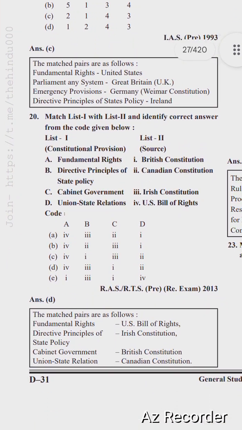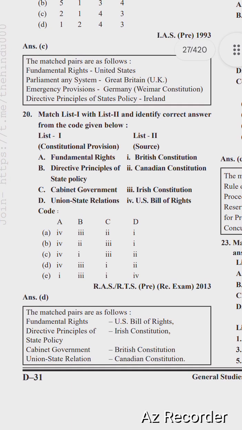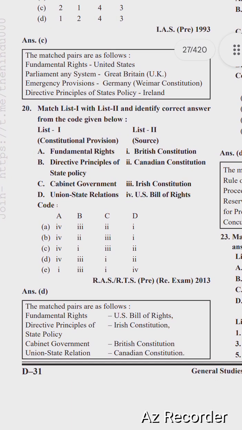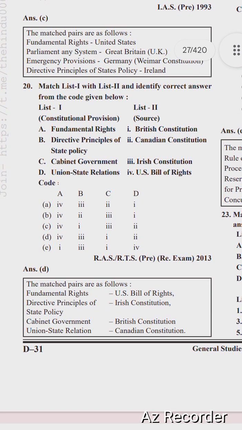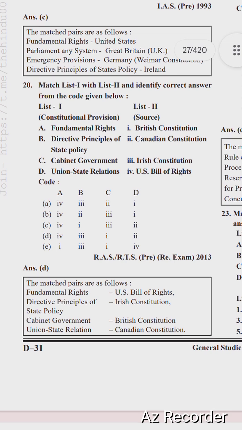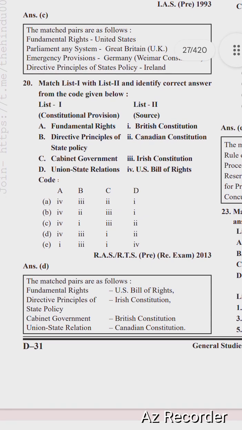Next question is: match List 1 with List 2 and identify the correct answer from the code given below. Options are constitutional provision and source: fundamental rights, British Constitution; directive principle of state policy, Canadian Constitution; cabinet government, Irish Constitution; Union State relation, US Bill of Rights. The right option is option D.